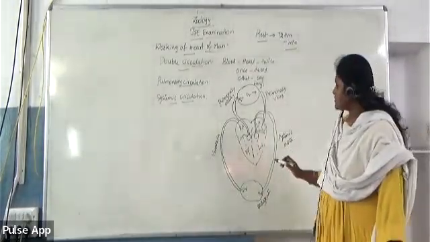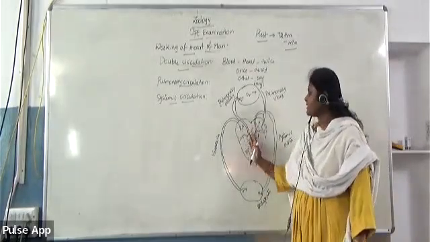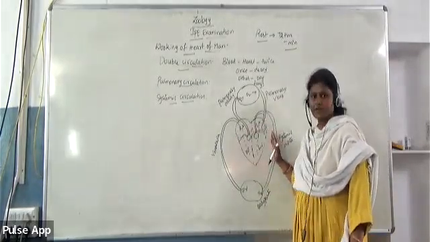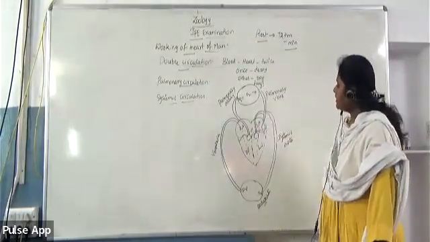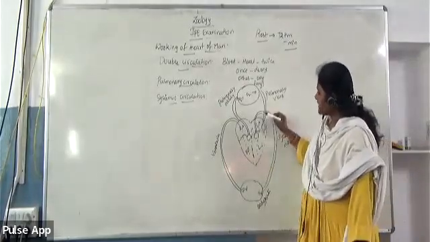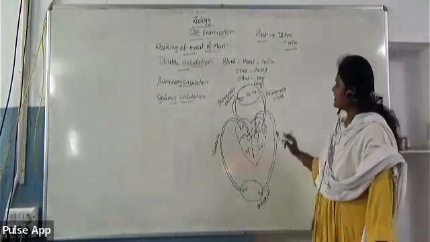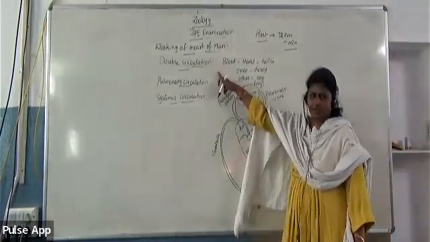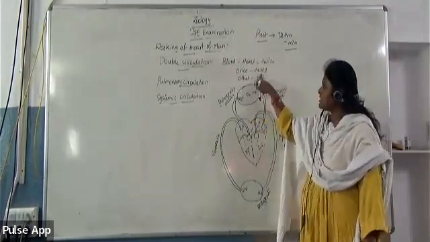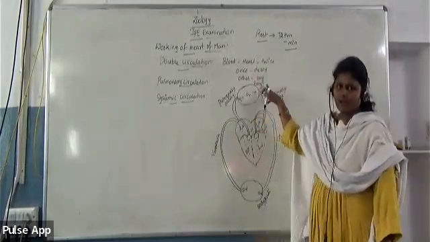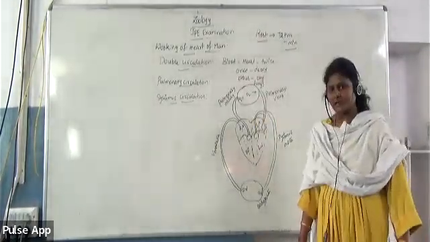So the animals that possess 4-chambered heart, completely both the deoxygenated and oxygenated blood has got separated because of the septa. And here the second time the blood has passed through the heart in the form of oxygenated blood. So that's why it is called as double circulation. The blood has passed through the heart twice, once in the form of deoxygenated and again in the form of oxygenated, which is only called as double circulation.